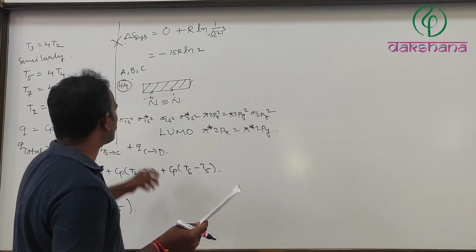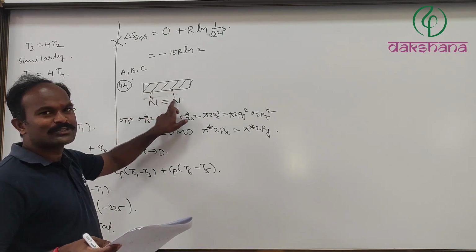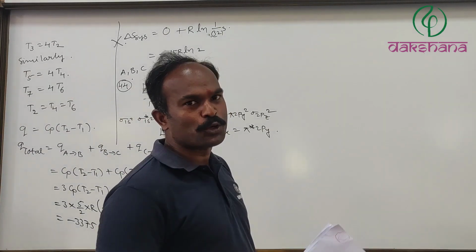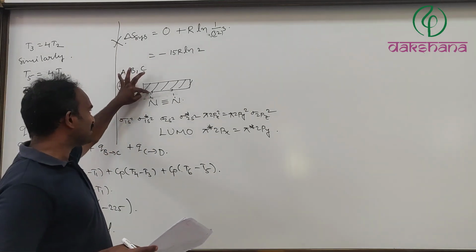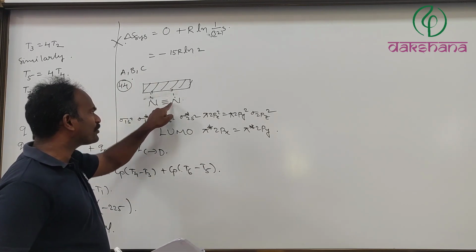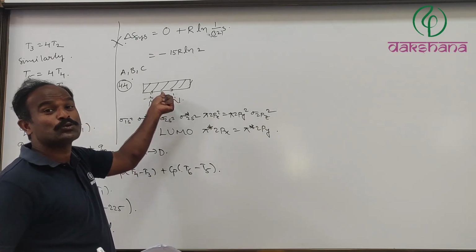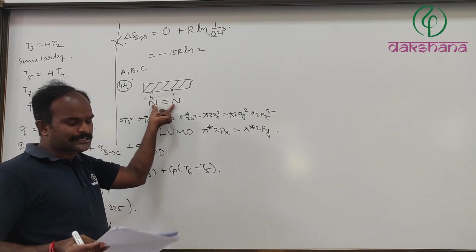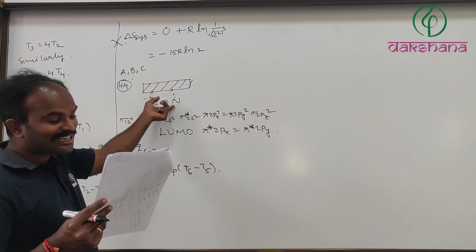Yes, chemisorption will take place because gradually the bond between these two is going to be strengthened and the bond between these two is going to be weakened. Hence chemisorption will take place. This is the process that takes place during the Haber process. Next, N bond length will be increased. True, because as the bond strengthens between these two, gradually the bond between the two nitrogens is going to be weakened, dissociating or breaking down. Now the bond length is going to be increased. That is also true. Occupancy of anti-bonding molecular orbitals of N2 is increased.